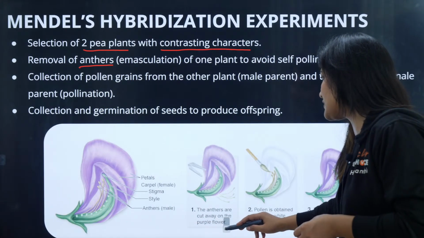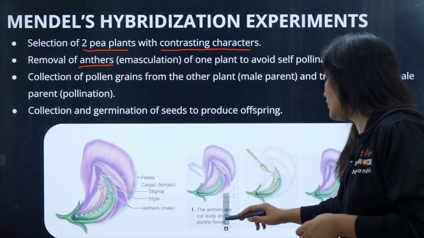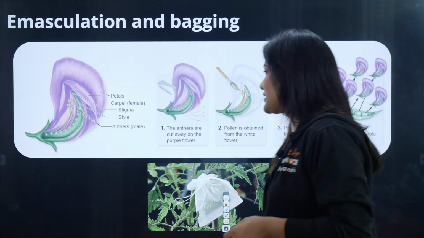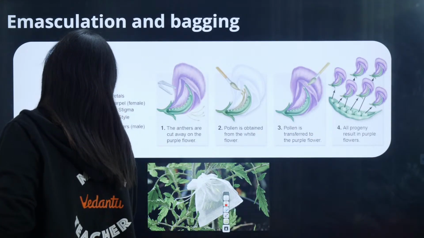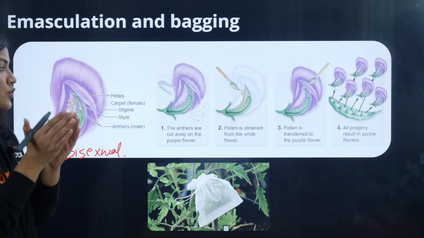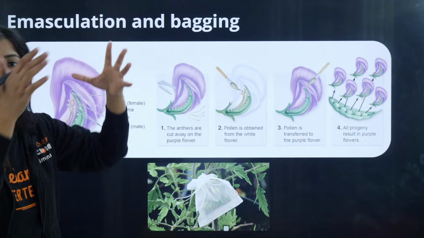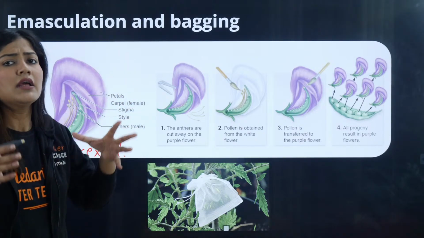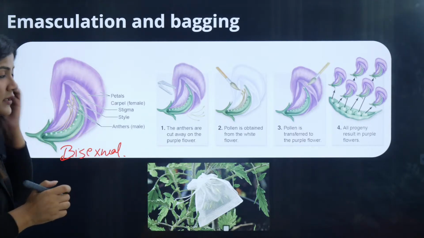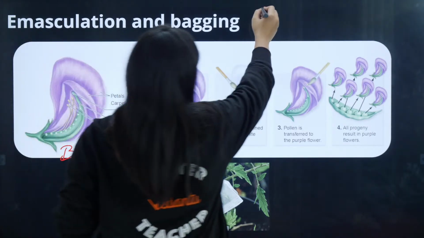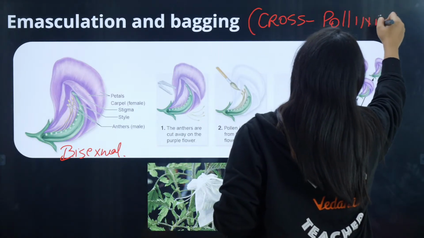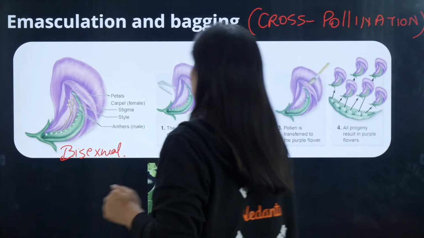Let's understand what is emasculation and the bagging technique. So first of all, this pea plant is a bisexual plant having a papilionaceous corolla. Because of the papilionaceous corolla, this standard is going to cover the entire reproductive structures, and the plant is going to show self-fertilization, right? Self-pollination will be present in the normal condition. Now, emasculation and the bagging technique are done for cross-pollination. If we want to do cross-pollination, we use this technique.